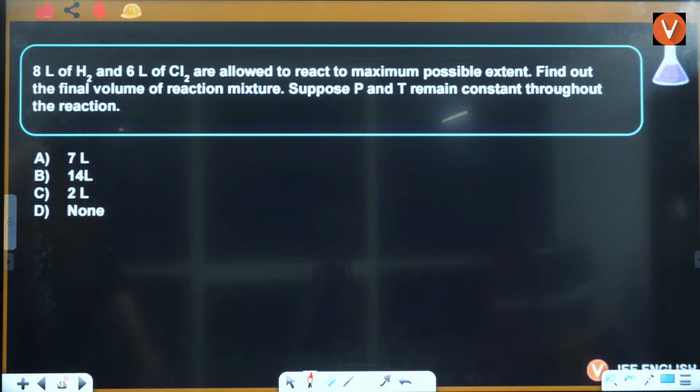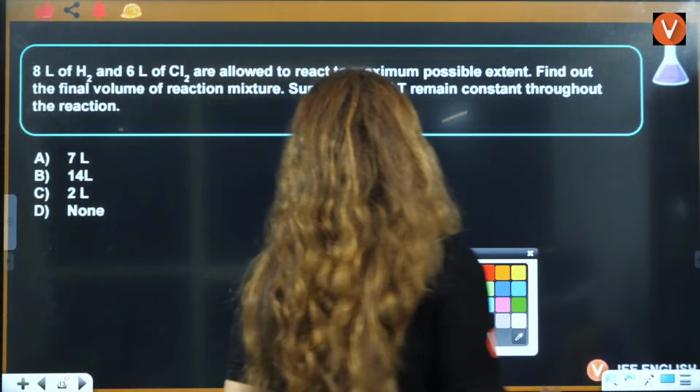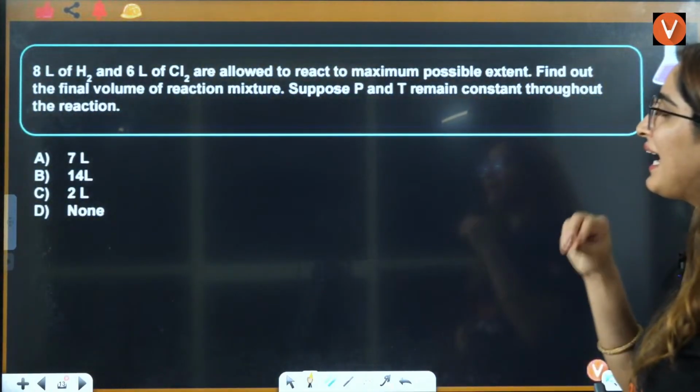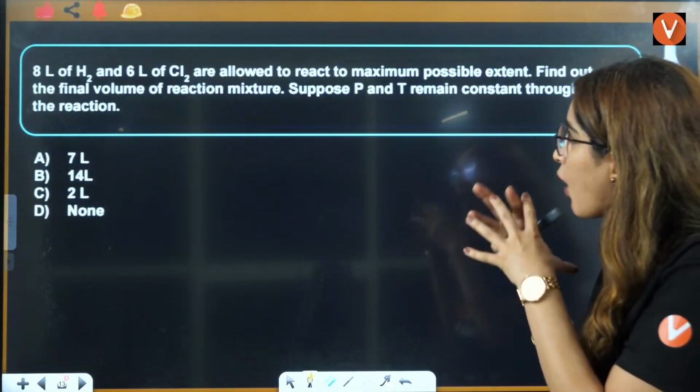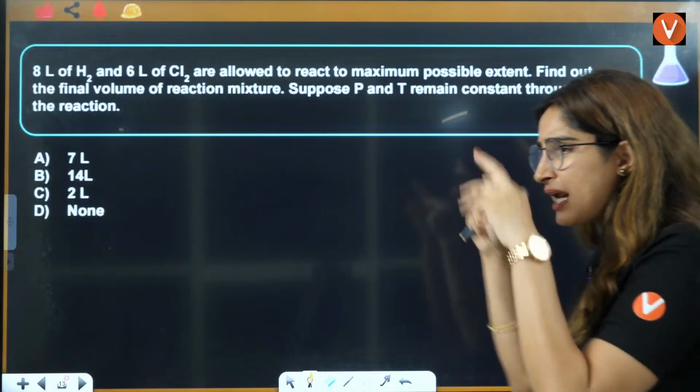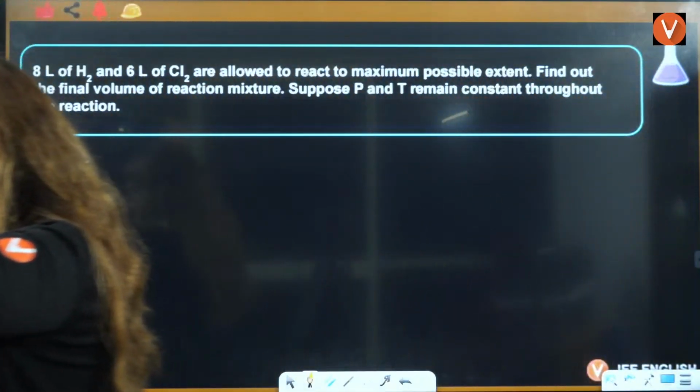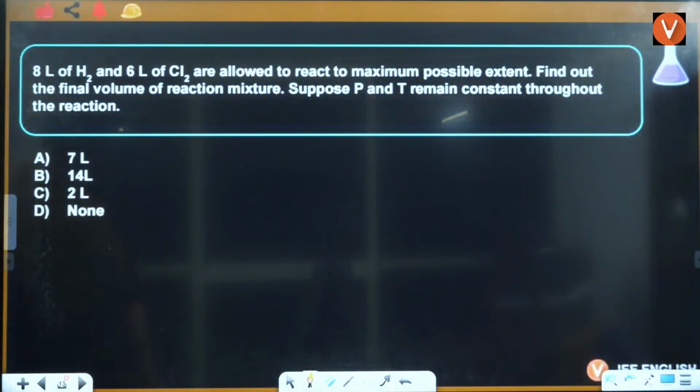Okay, let's solve the next question here. That is, 8 liter of H2 and 6 liter of Cl2 are allowed to react. Everybody, clear or not? Right?